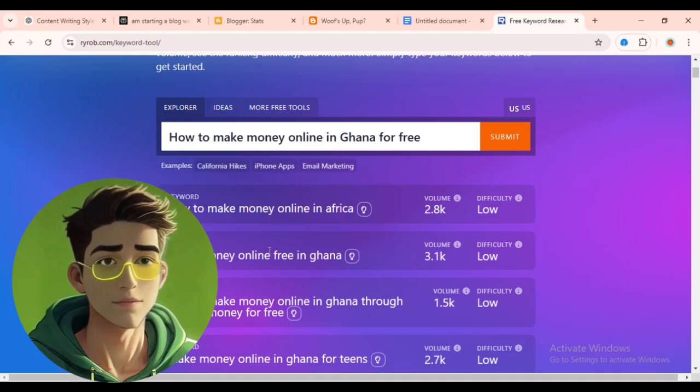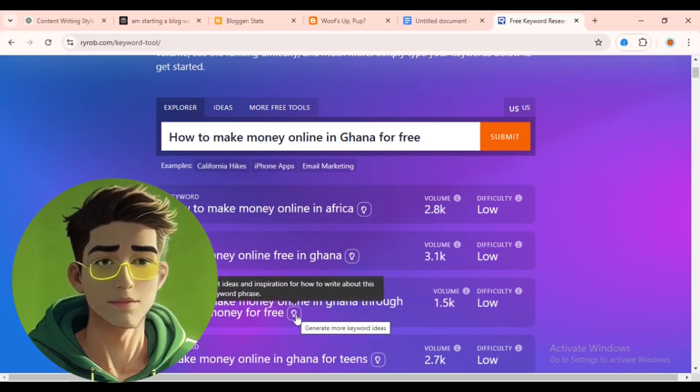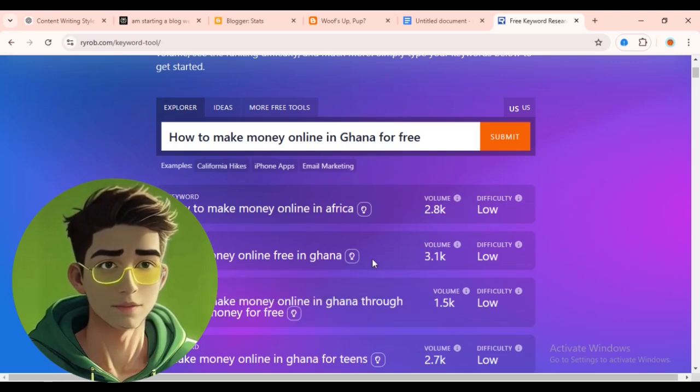The next one here is 3.1k, which is also low, and it's make money online free in Ghana. And the next one is how to make money online in Ghana through mobile money for free, which is also very low. Since people want to make money through mobile money, I suggest we use this one in our video today. Before you click on this, before you write this article, there's one thing I want to show you.